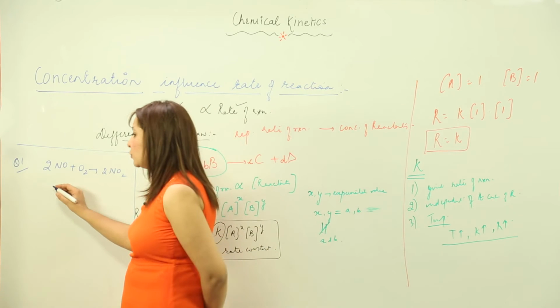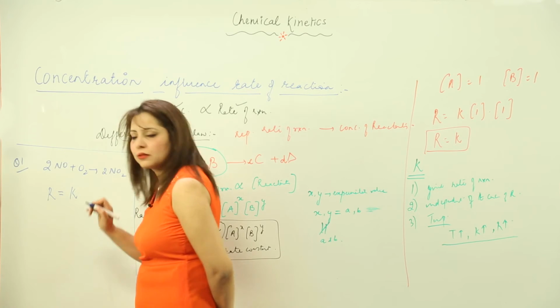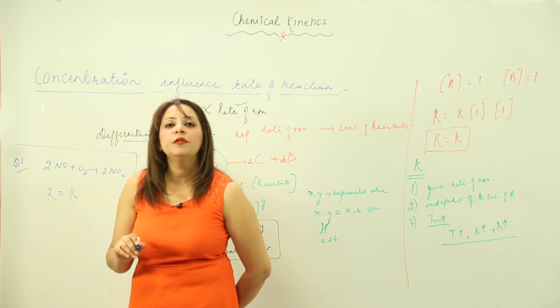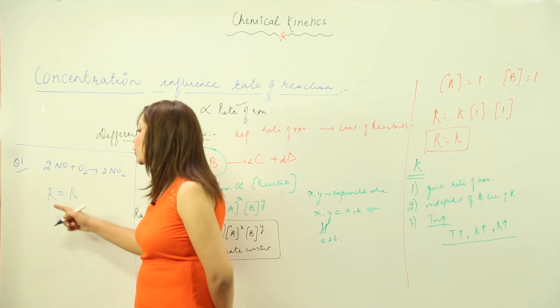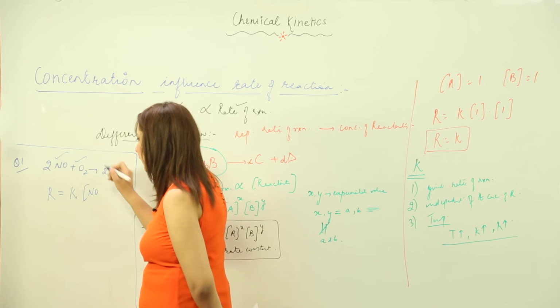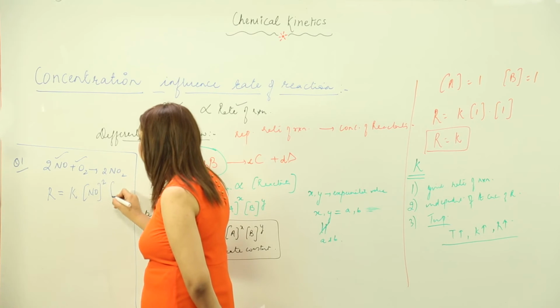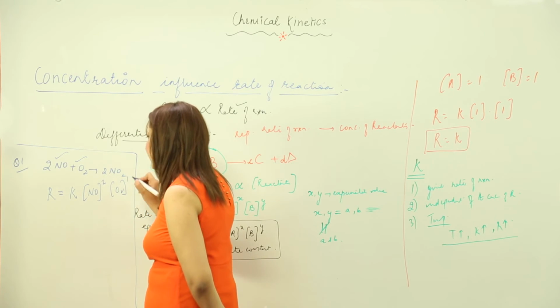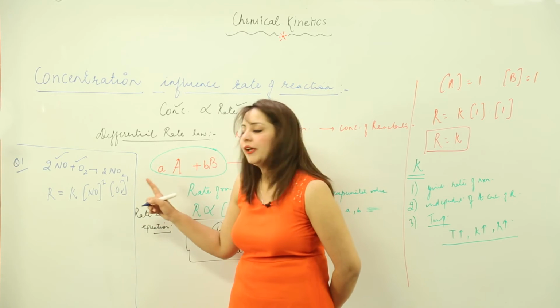We are going to write that the rate of reaction is equal to a constant, that is the rate constant. We know that after removing the proportionality sign we need to put K, and K is the rate constant, we already did that, right. So R is equal to K, concentration of reactants, as the reactants are these, raised to their respective experimental values, like this. So this is how you express the rate law equation.